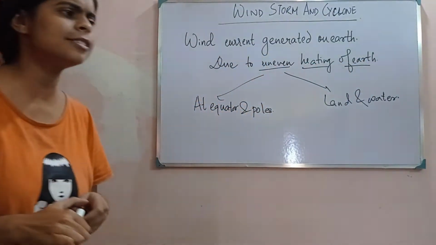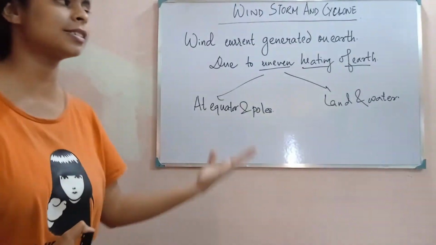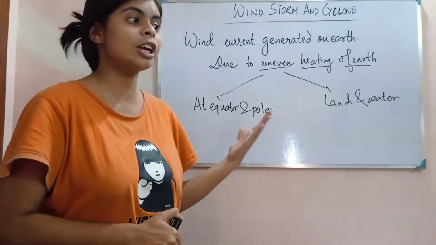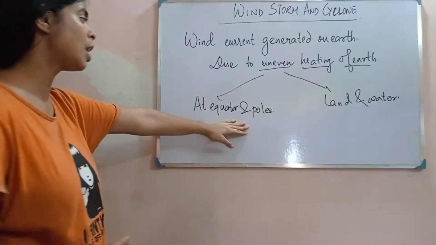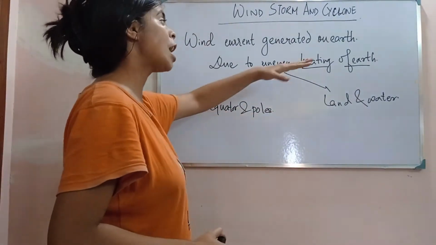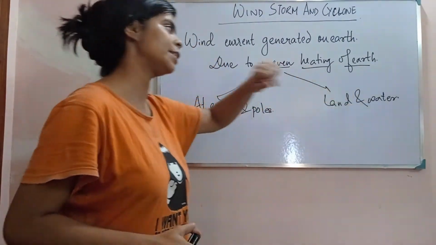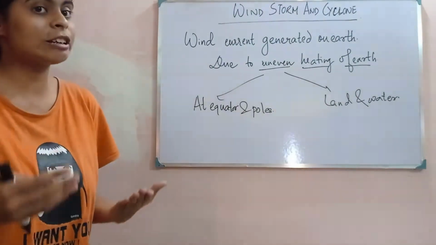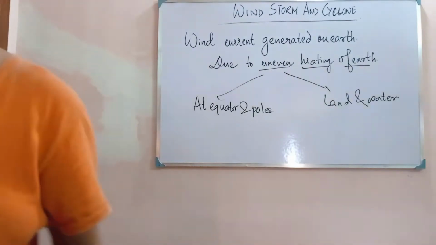Now let's understand what happens due to the heating of the earth when the sun's rays fall on it. First we will explain that, and then we will move to what happens when there is uneven heating of the equator and poles and the land and water. First we will have to understand the heating of the earth, and then we will move to this. Okay, let's see.